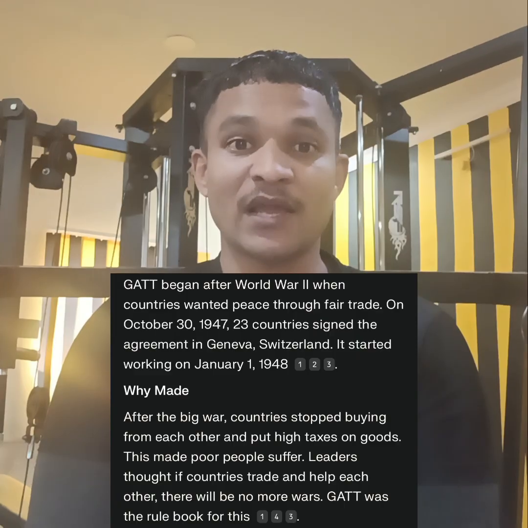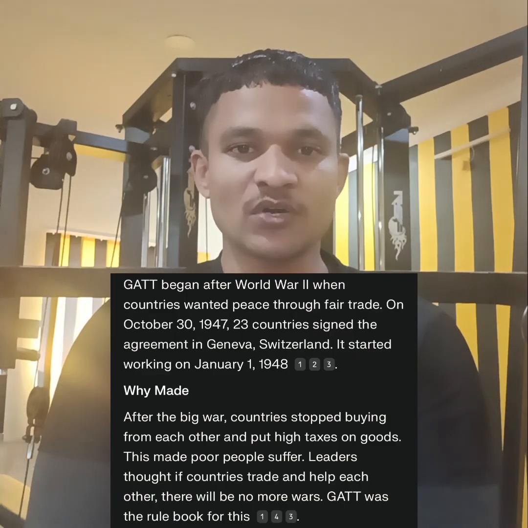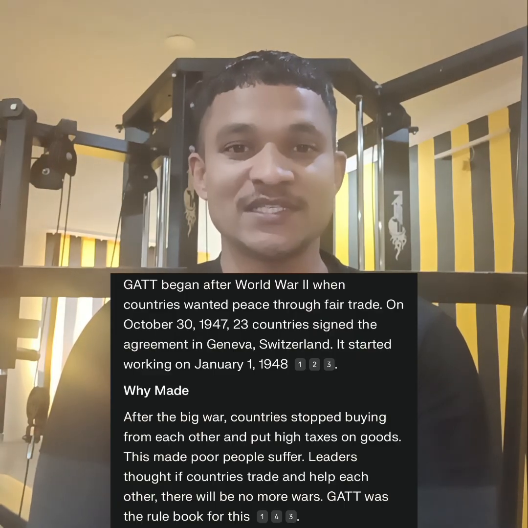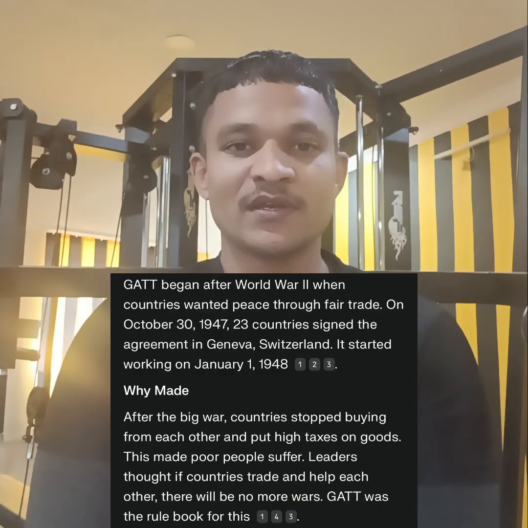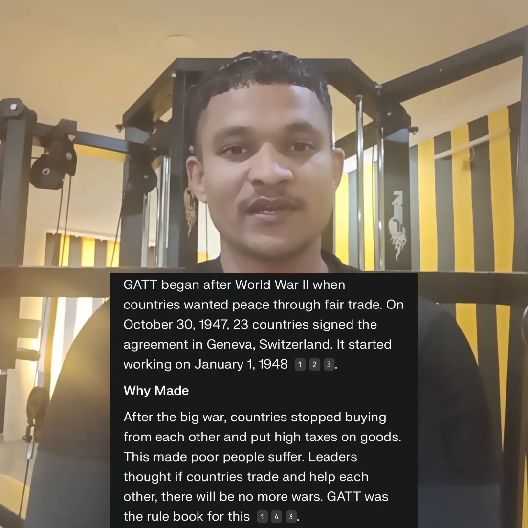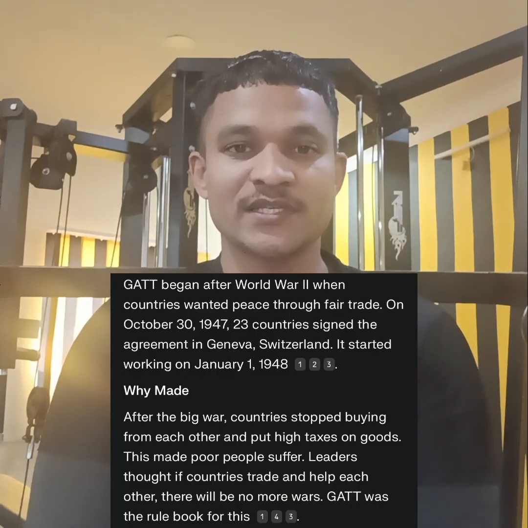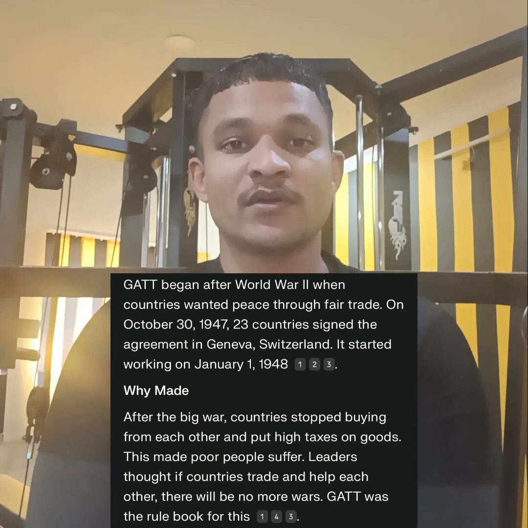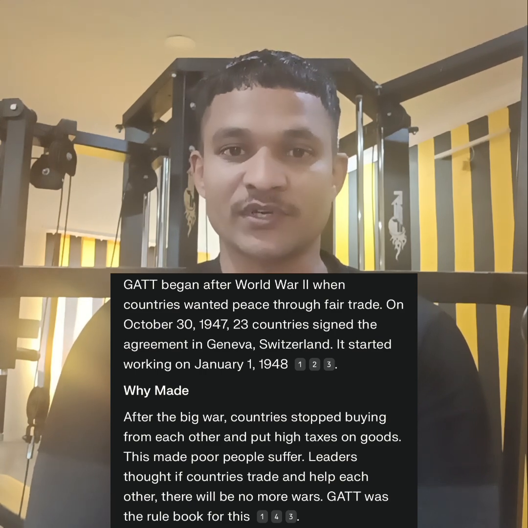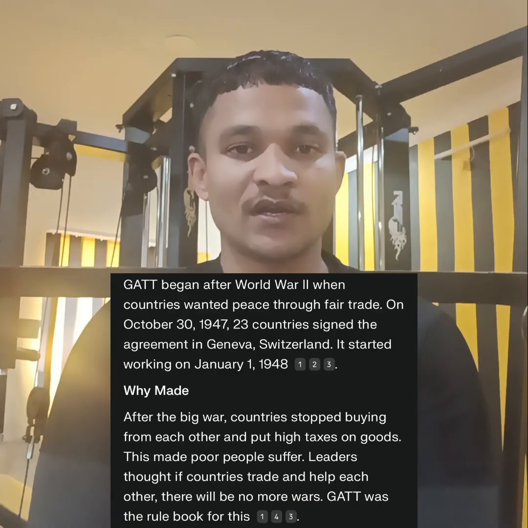Let's move toward the main body. First we see the background of GATT, because when we understand GATT, we can easily understand the WTO. After World War II, in the year 1945, all major countries decided there should not be World War III in the future. For that reason they focused on trade.